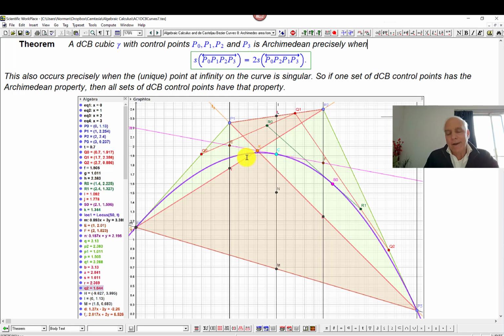Now, to properly make sense of that, I have to talk about the point at infinity. I remember when I was talking about the parabola, I also said that we would ultimately have to talk about the point at infinity, because the parabola is tangent to the line at infinity in a projective sense. Here, this curve goes through the point at infinity.